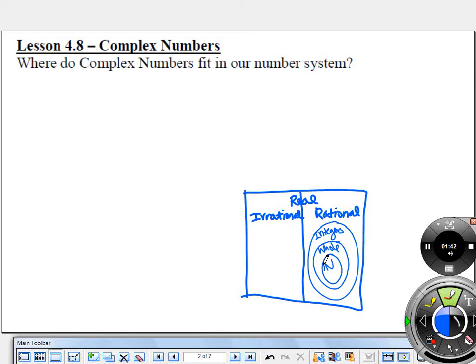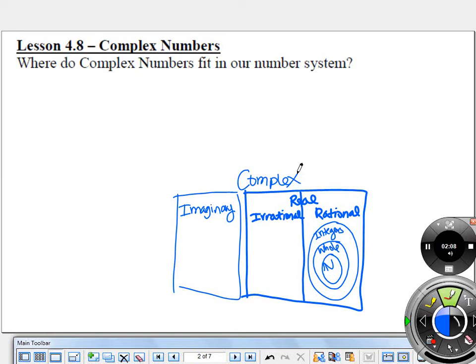So in order to make that happen, we add on to our current number system a set of numbers called the imaginary numbers, which makes all of this together, the real numbers plus the imaginary numbers, called the complex number system.